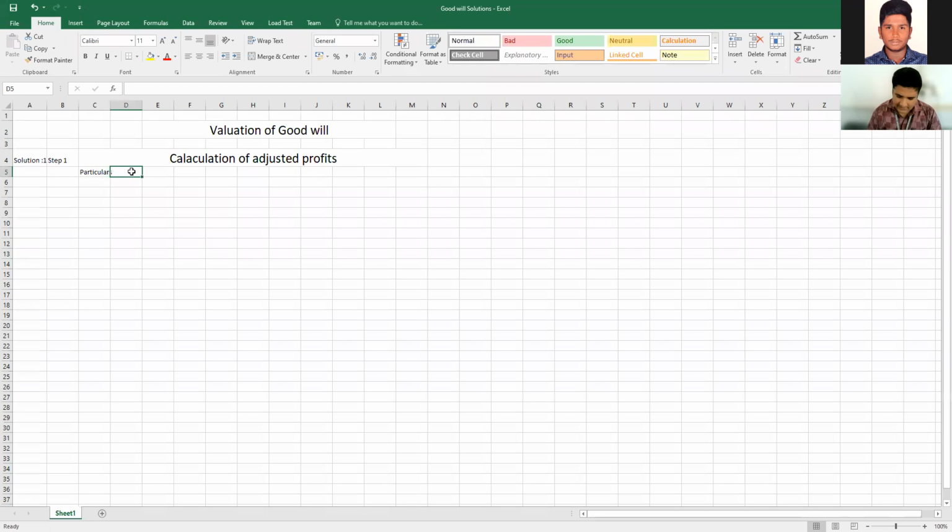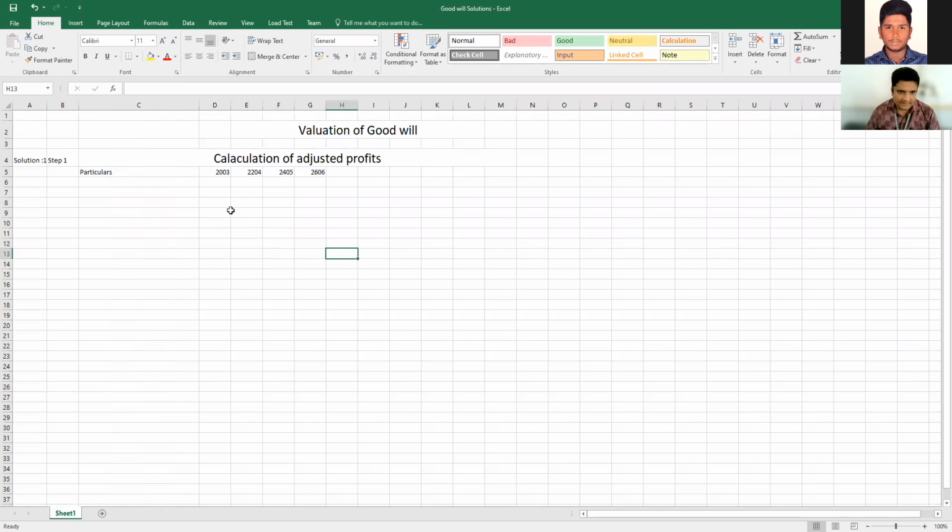Under that, particulars, then 2003, then 2004, and up to 2006 you need to provide the data. After this particulars we need to give much space. 2004, 2005, and 2006.